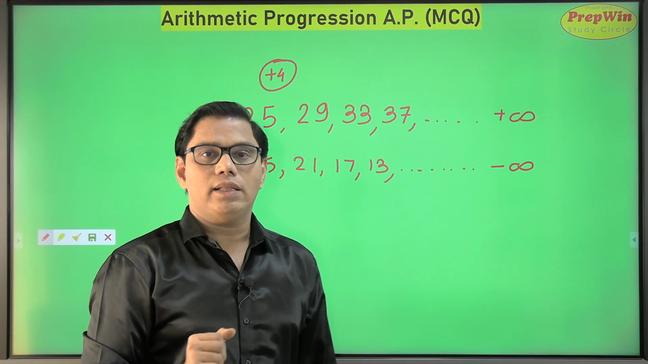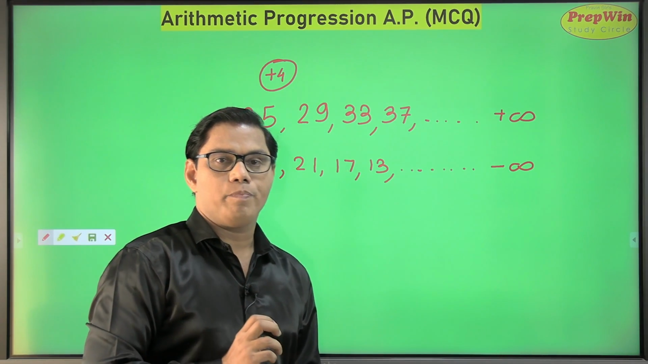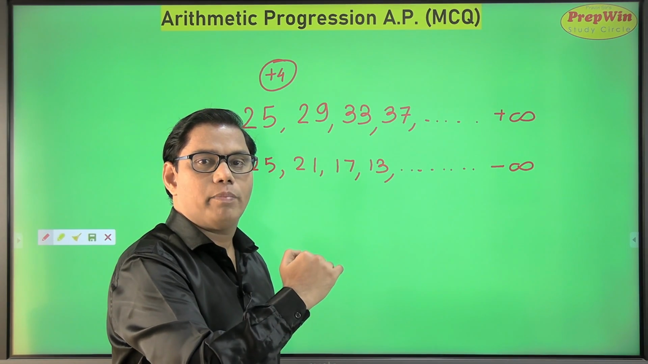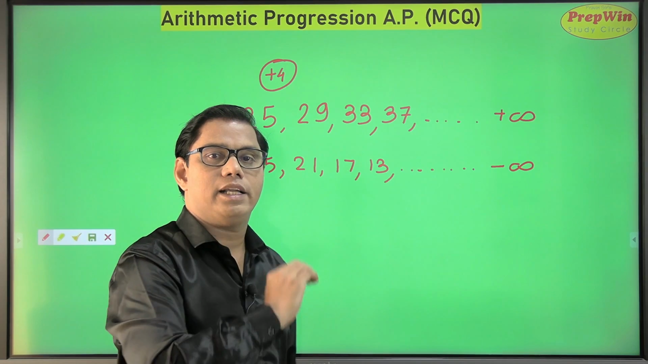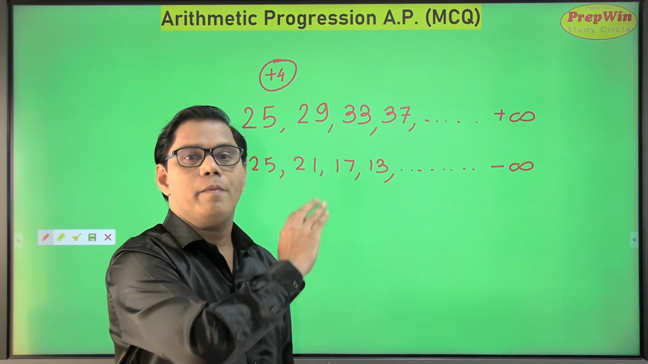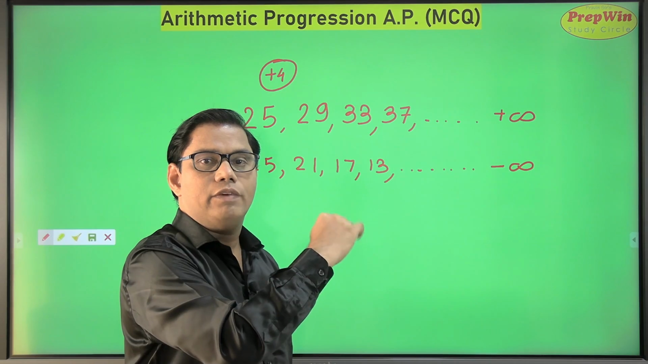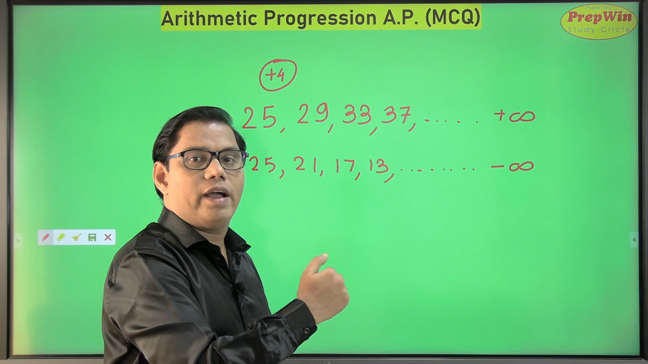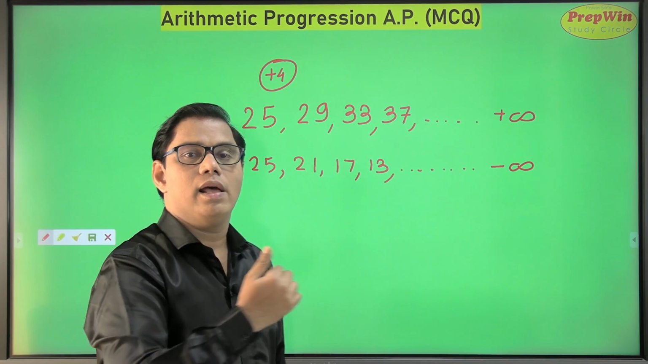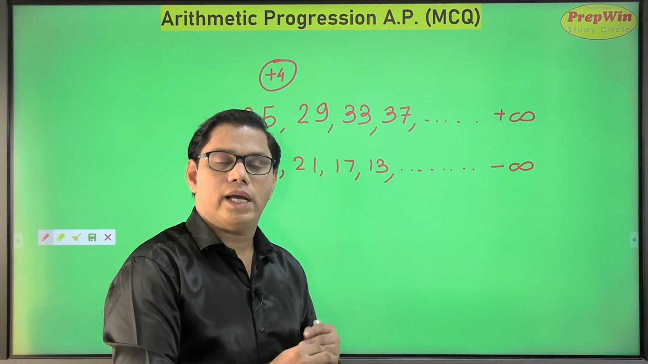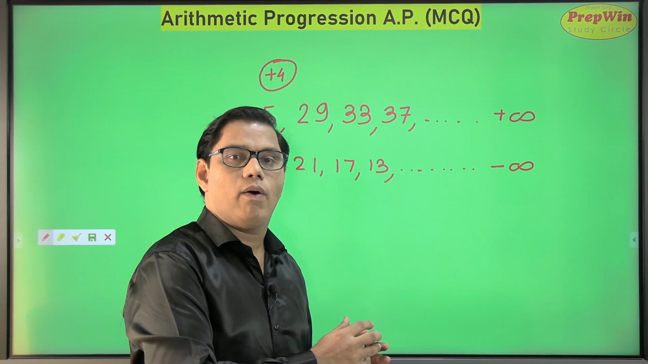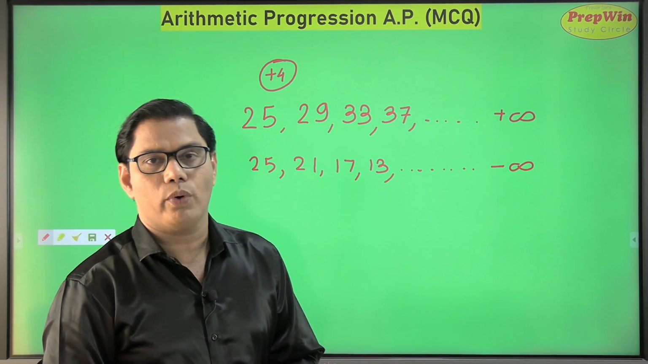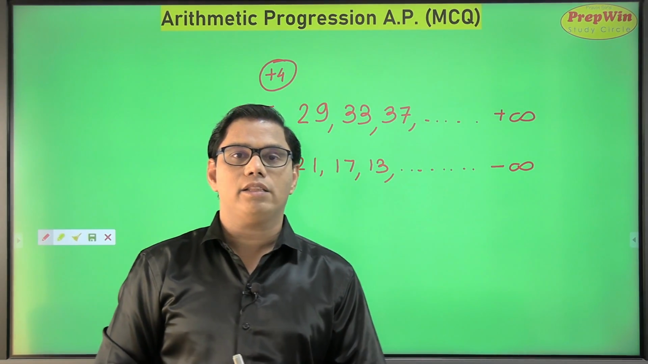Now I would like to mention geometric progression over here. In geometric progression, the numbers are not added or subtracted by the same value. Instead, they are multiplied or divided by the same value. Say 25 doubles to 50, 50 doubles to 100, and so on. Or if you divide 25 by 5, it becomes 5, then 1, and so on. In geometric progression, numbers are multiplied or divided by a constant value. But forget about geometric progression. Let's concentrate only on arithmetic progression.